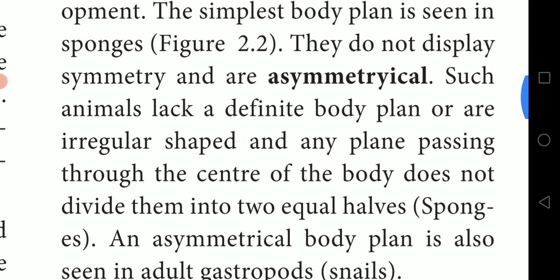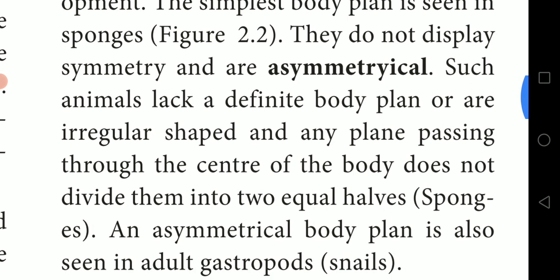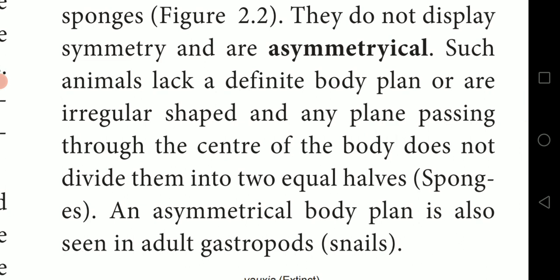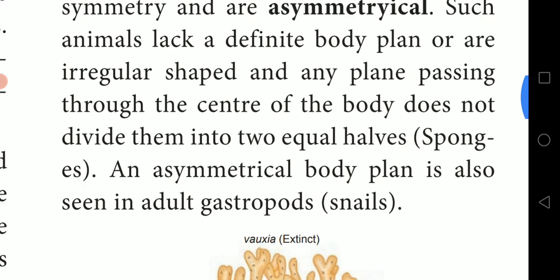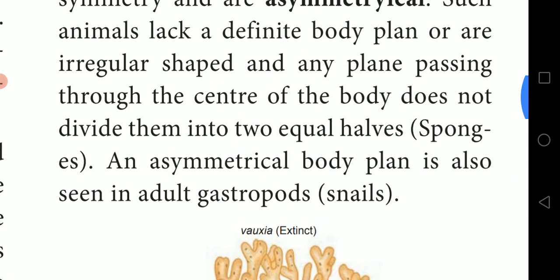Such animals lack a definite body plane or have an irregular shape, and any plane passing through the center of the body does not divide them into two equal halves. If you draw one line through the middle of the body of these organisms, we cannot divide their body portions equally. That is why they are asymmetrical.